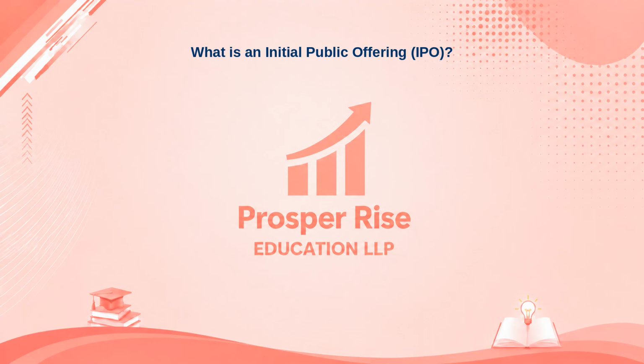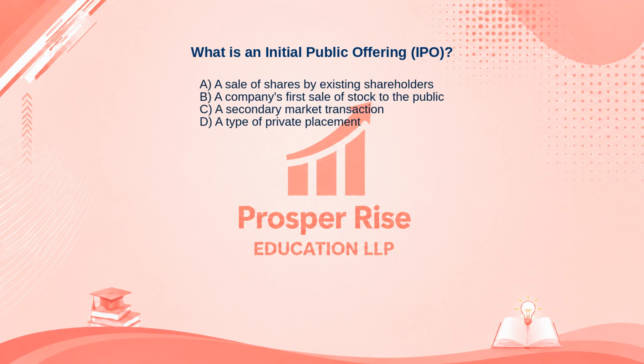Moving on to the next one. What is an initial public offering, IPO? Here are your options. A. A sale of shares by existing shareholders. B. A company's first sale of stock to the public. C. A secondary market transaction. Or D. A type of private placement.